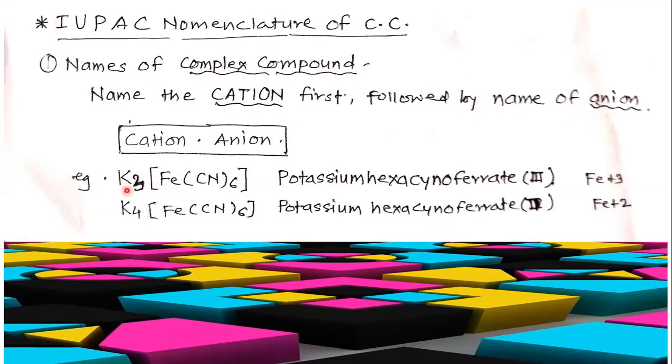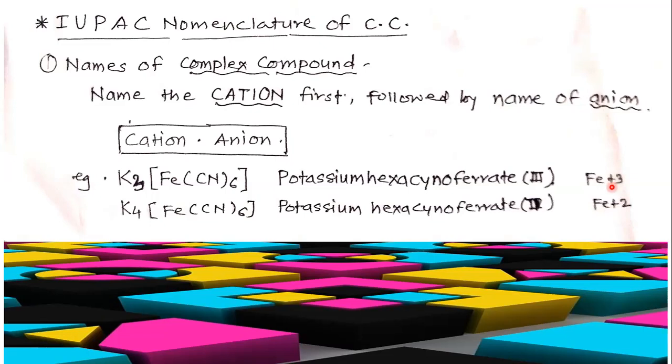According to the formula, we have to mention the cation first. So potassium; there are 6 cyanide ligands and the central metal is Fe. So potassium hexacyanoferrate, and this is the oxidation state of Fe, that is Fe having +3 oxidation state.